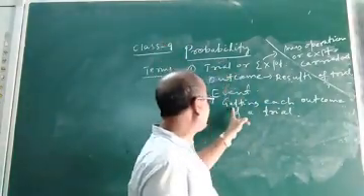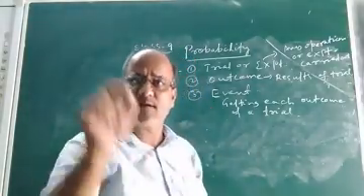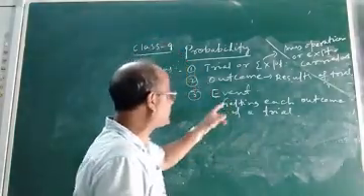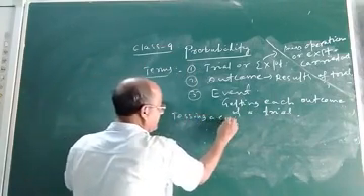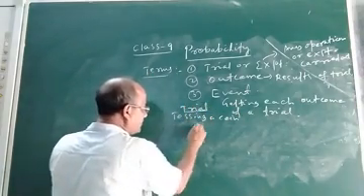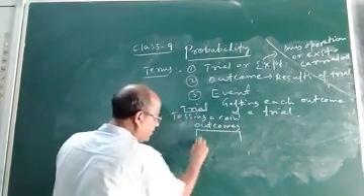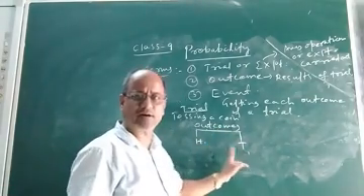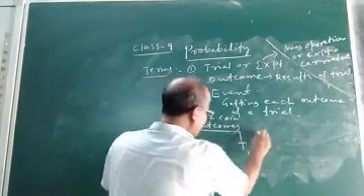So, trial, outcome and event. You should not be confused between the two terms event and outcome. Outcome is the result of a trial or experiment, and an event is getting each outcome. For example, tossing a coin. Tossing a coin is a trial. So what are the outcomes? The outcomes are either head or tail. These are the results. On tossing a coin, you will get either head or tail as the two results, and hence they are the outcomes. Then what is an event?